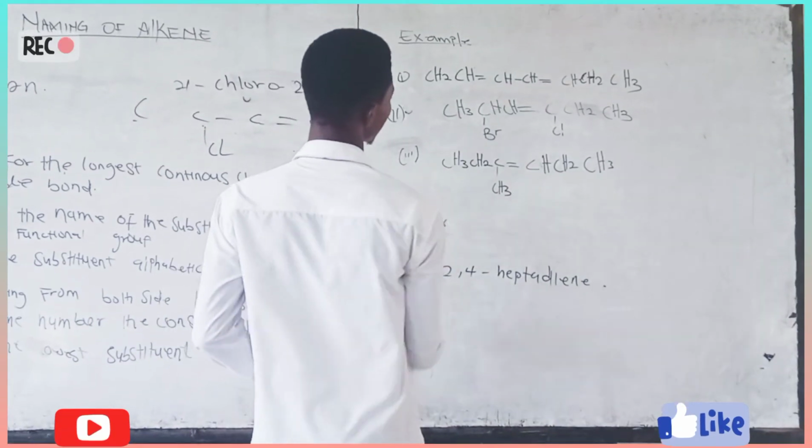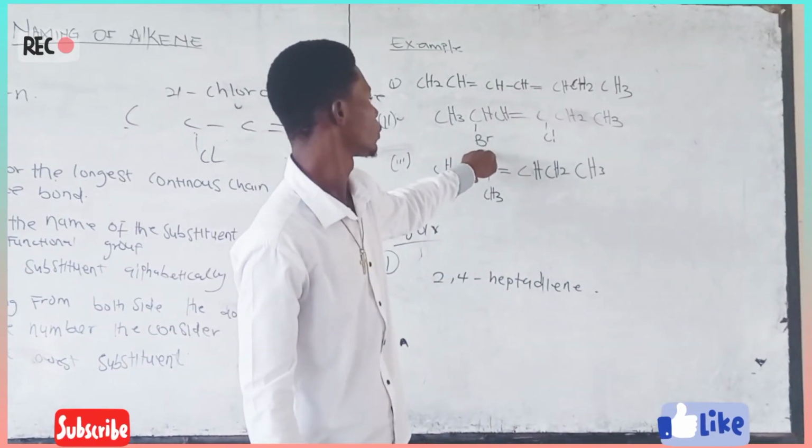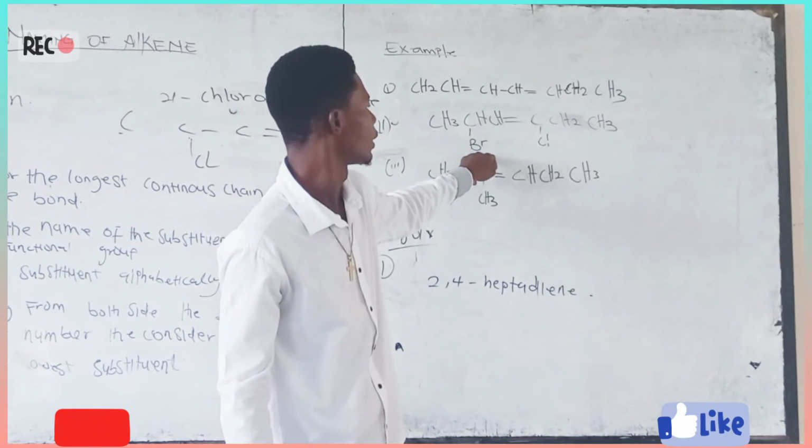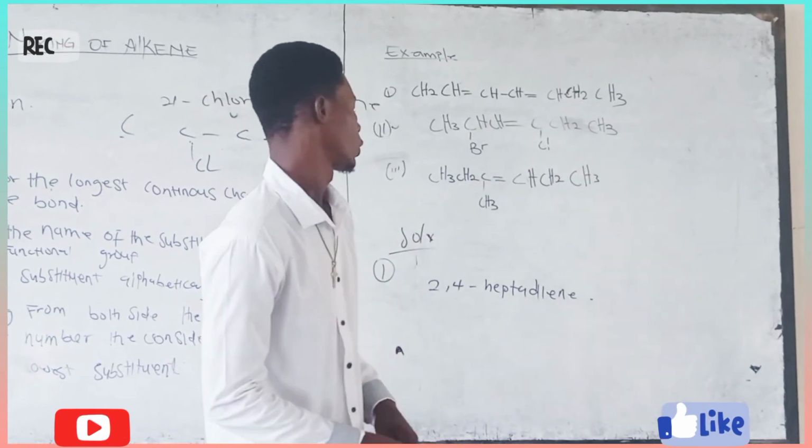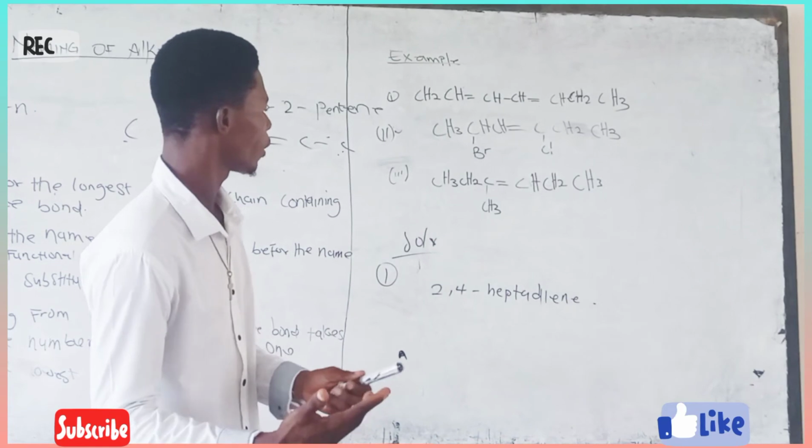So that you will see that bromine is on the second carbon, then chlorine is on the fourth carbon. So you name it alphabetically.